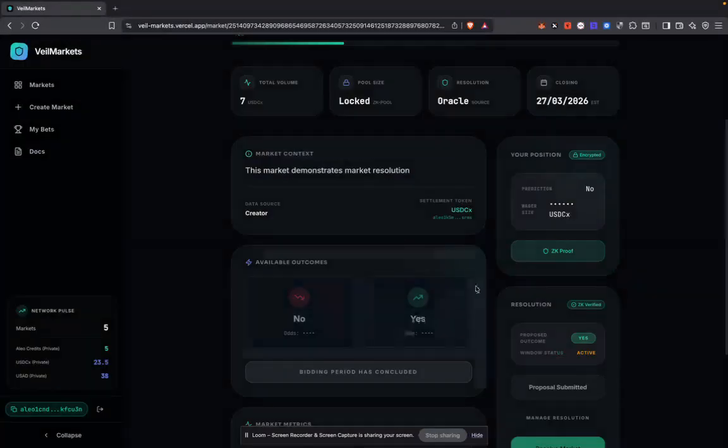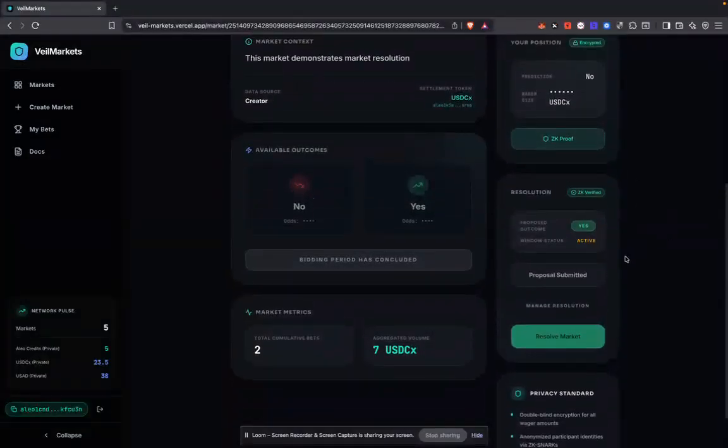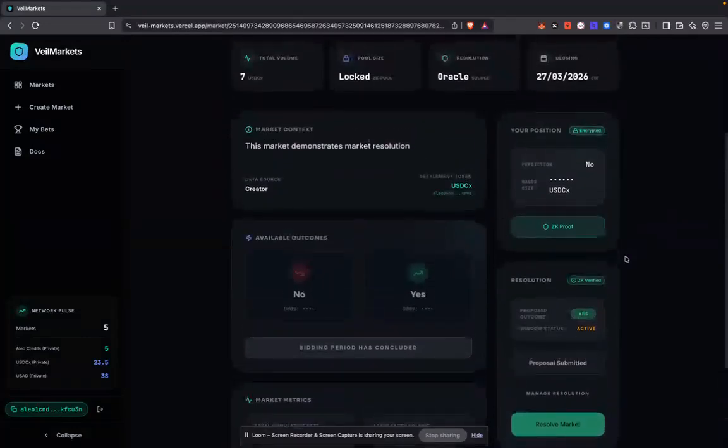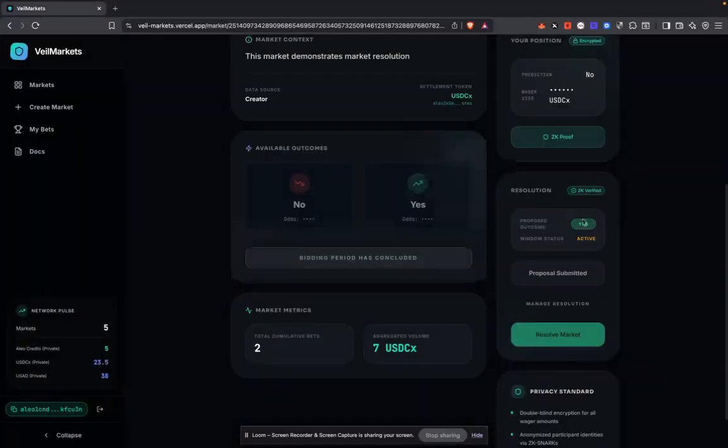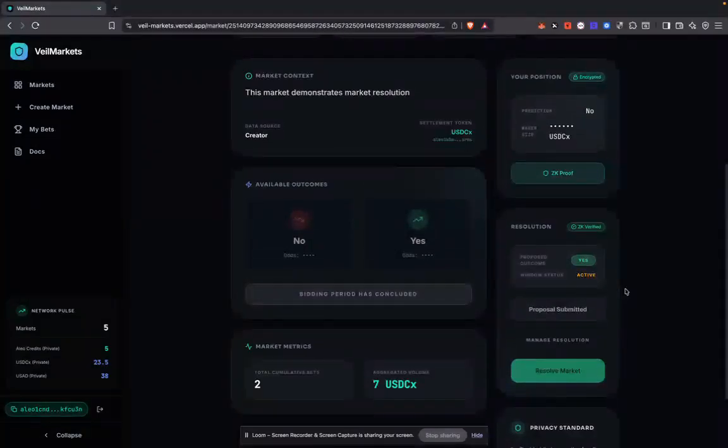Now I've successfully created a resolution, and now there is a 5 minute delay where anybody can decide to dispute that resolution by coming here, which would also require them to stake about 30 credits within the 5 minute timer. So I'm not going to dispute, I'm just going to wait out the 5 minutes so that I can resolve the market successfully and then show the claim flow for the winner.